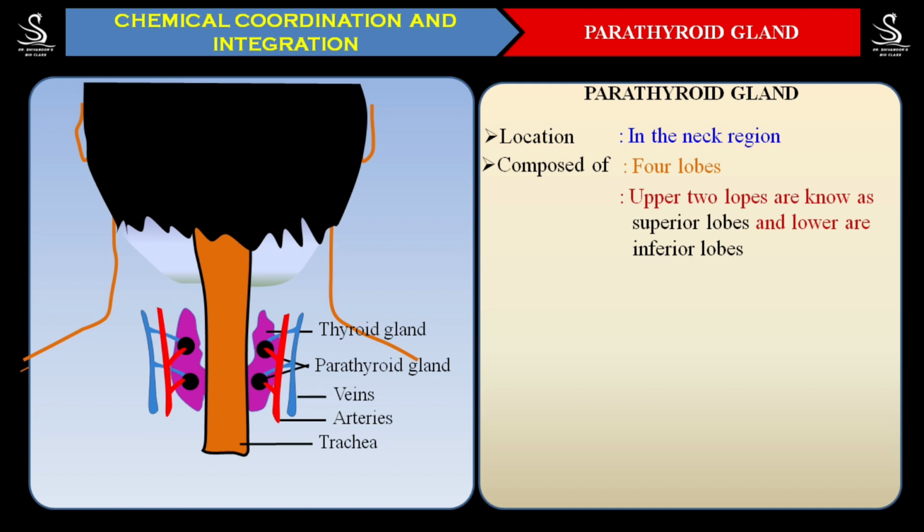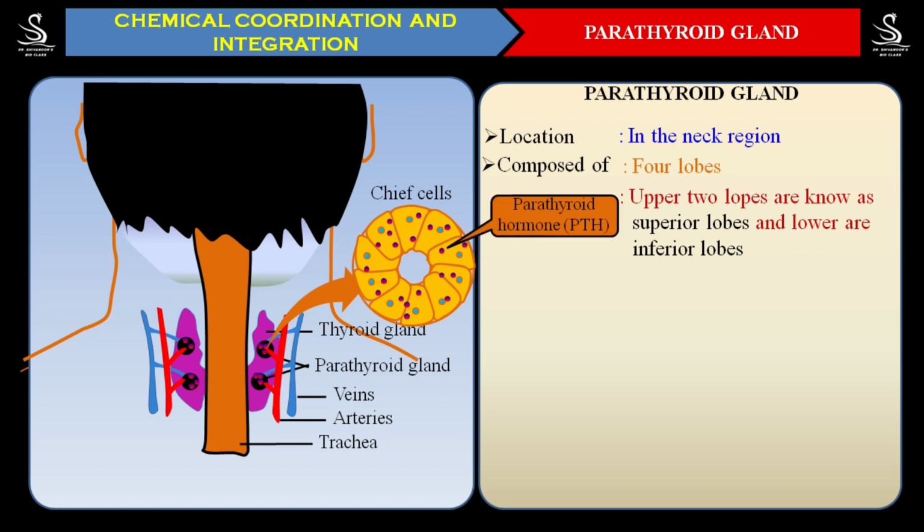And this gland is well supplied by the circulatory system, by the artery, and the blood passes through it, and it is collected by the veins and goes back again. Now, if you zoom in on one parathyroid gland, how does it look? It is made up of a number of cells. Those cells are called chief cells. And students, these are the cells which keep on producing the hormone called PTH, meaning the parathyroid hormone. Probably you might be observing the parathyroid hormone right now here. These are the parathyroid hormone.